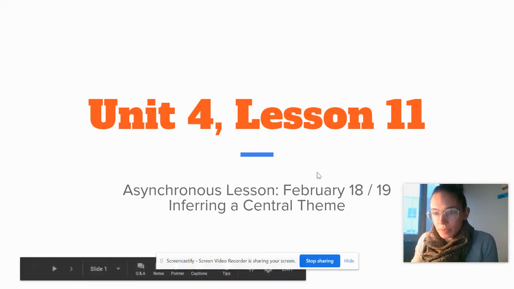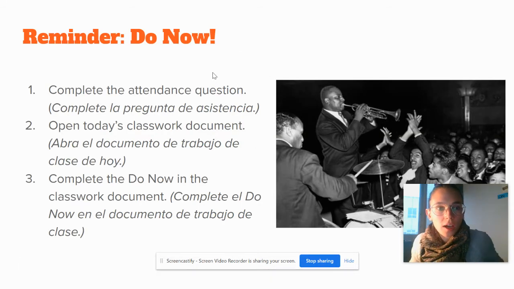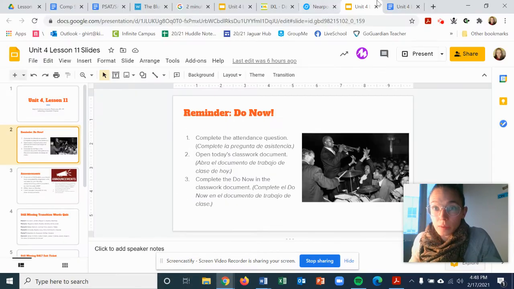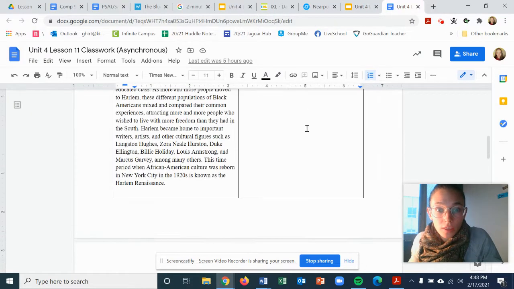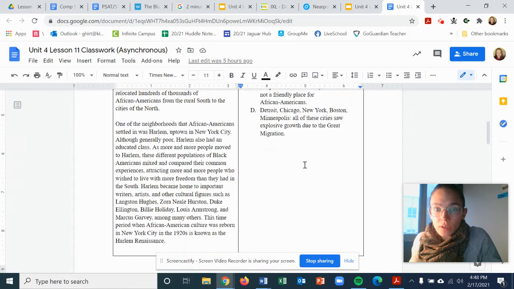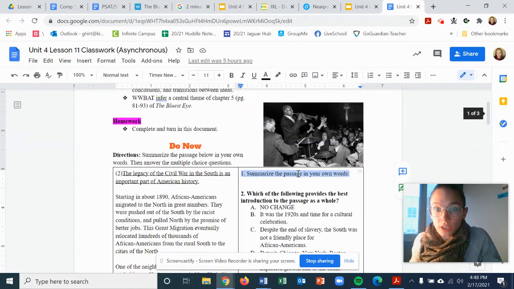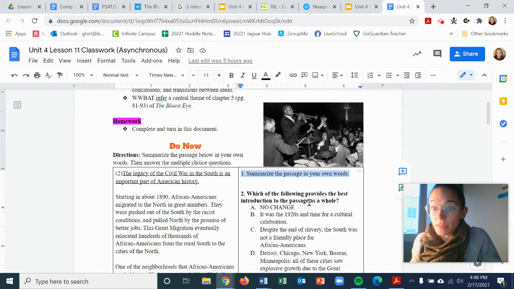Inferring a central theme is our main goal today. So just a reminder, complete the do now in your classwork document. It looks like this. Make sure you do this do now: summarize this passage in your own words, and then answer these two multiple choice questions. That's all you need to do for the do now. We will review it next week. So if you haven't done that yet, go do it now.